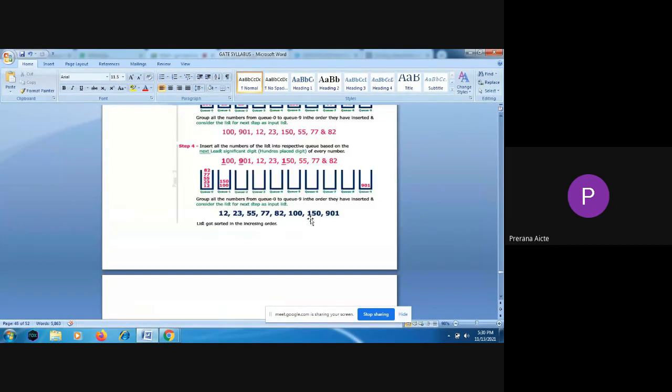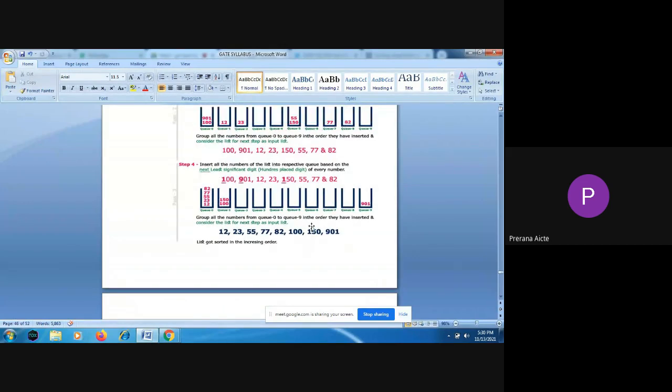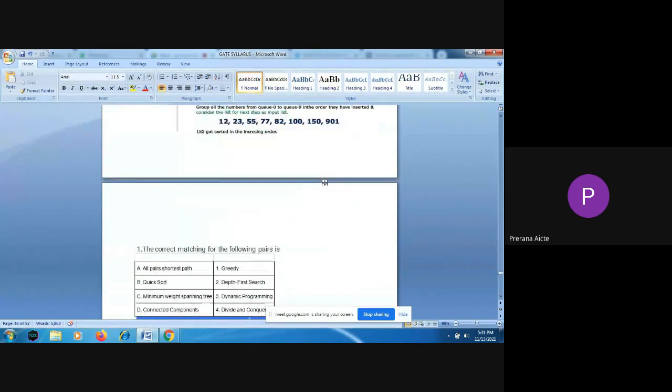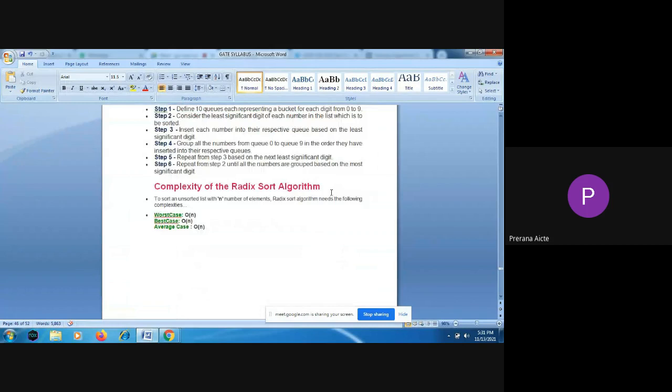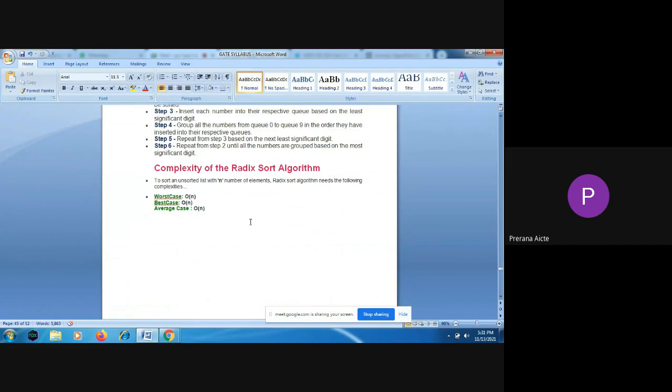So these are the different types of sorting. We have selection sort, insertion sort, bubble sort, merge sort, quick sort, heap sort, radix sort. And what is the time complexity for each sorting technique? What is the best case and what is the worst case time required? So based on these concepts, we'll go for some bits. First I will go for the concepts, and then I will cover what type of bits will come on these concepts.